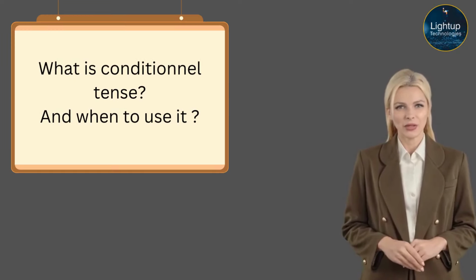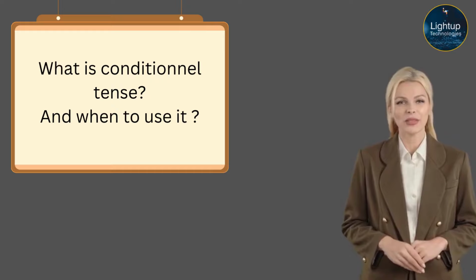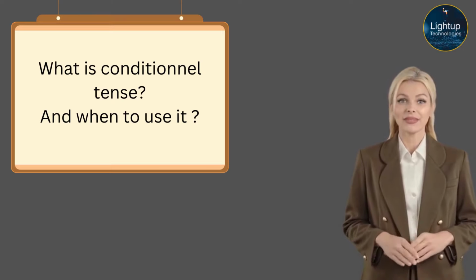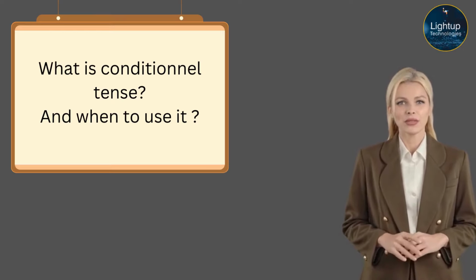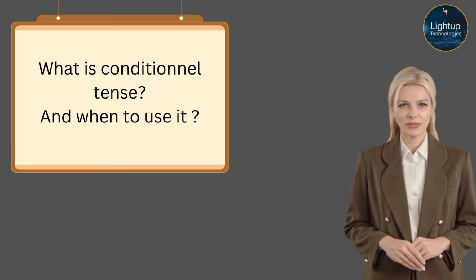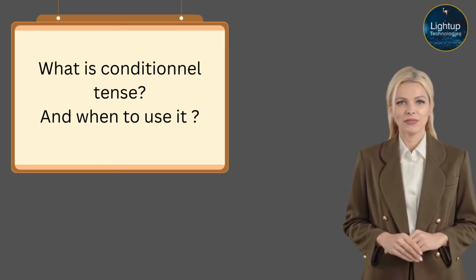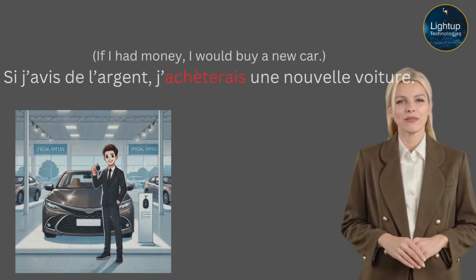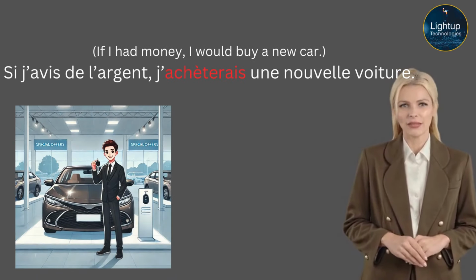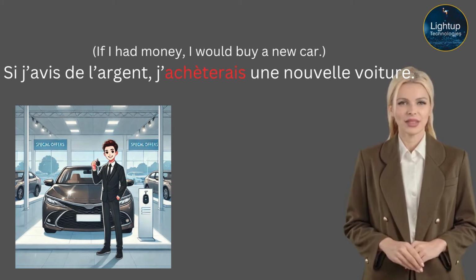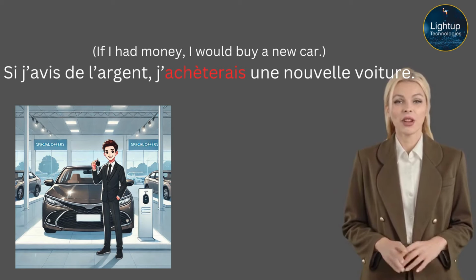What about the conditional? And why am I comparing the two? The conditional is the tense to describe an action that may happen if another action takes place. In English we use would in front of a verb. So, it is used as a way to form a condition, the conditional. For example, if I had money, I would buy a new car. Si j'avais de l'argent, j'achèterais une nouvelle voiture. The condition is that if I have money then I can buy a new car.